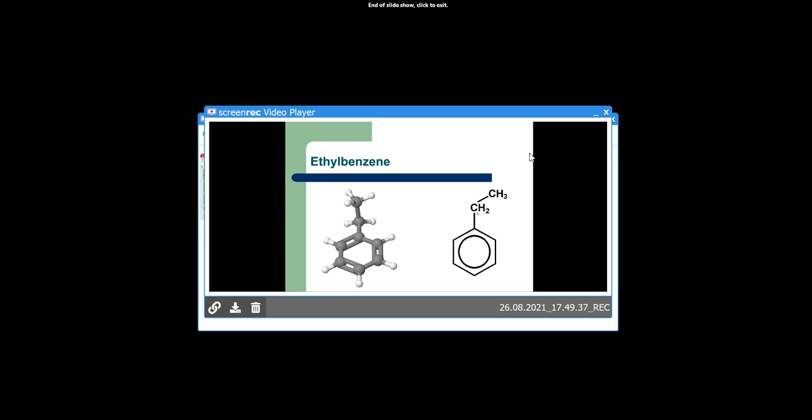means a CH2CH3 group attached to the benzene ring. That's the name ethyl benzene. So see the structure of benzene, each carbon attached to one hydrogen atom, and there is delocalization of these pi electrons in the ring. So all these hydrogen atoms are equivalent. It means this benzene undergoes electrophilic substitution reactions. As this benzene is electron rich, it undergoes electrophilic substitution reaction and it gives monosubstituted benzene.